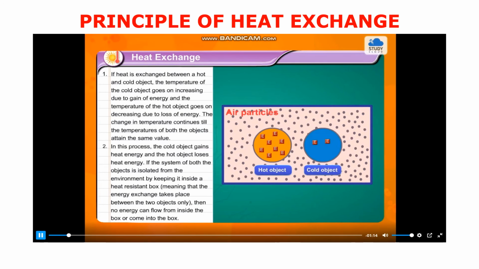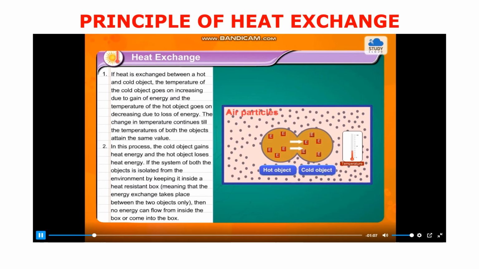Let's begin. If heat is exchanged between a hot and cold object, the temperature of the cold object goes on increasing due to gain of energy, and the temperature of the hot object goes on decreasing due to loss of energy. The change in temperature continues till the temperatures of both the objects attain the same value. In this process, the cold object gains heat energy and the hot object loses heat energy.